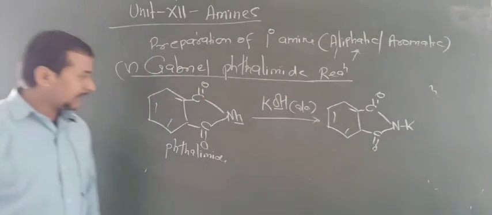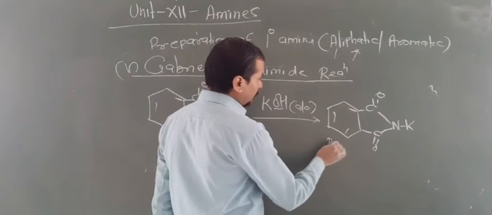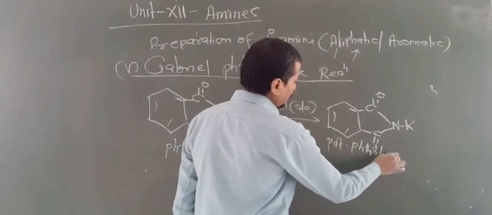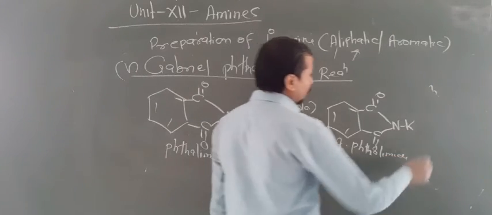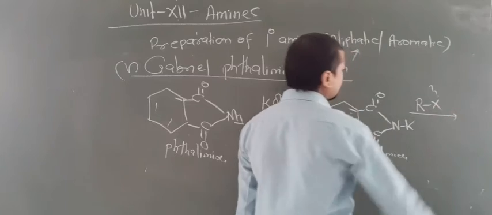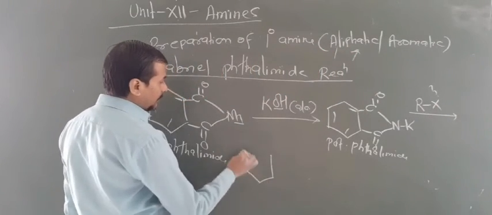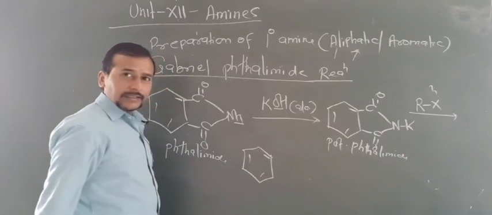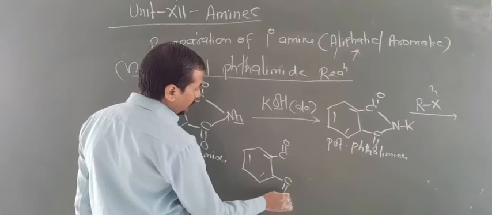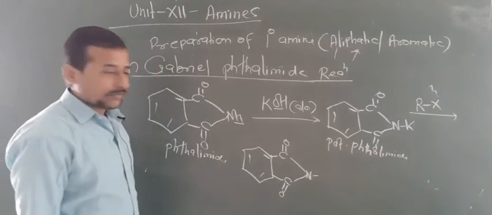The name of this chemical is potassium phthalimide. Now it will react with RX, where RX is an aliphatic alkyl halide. This reaction is important for preparation of 1 degree aliphatic amines, not aromatic amines.